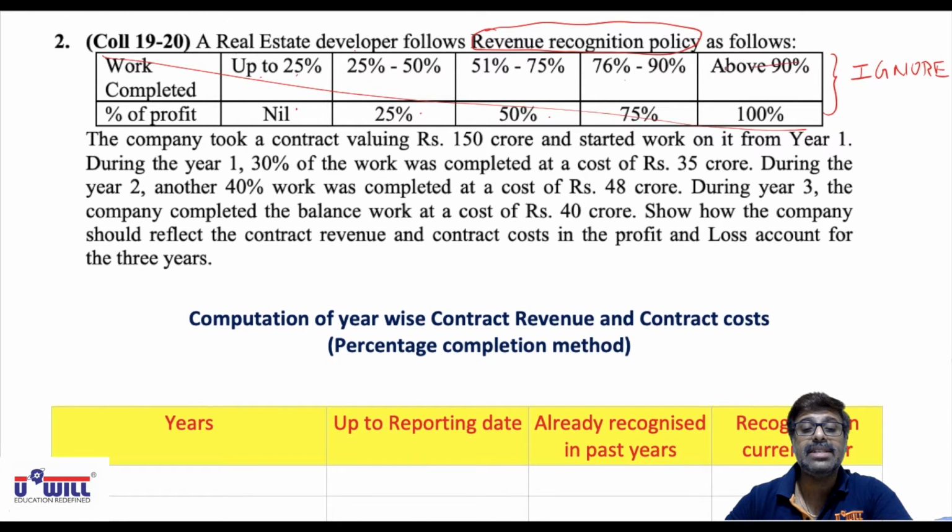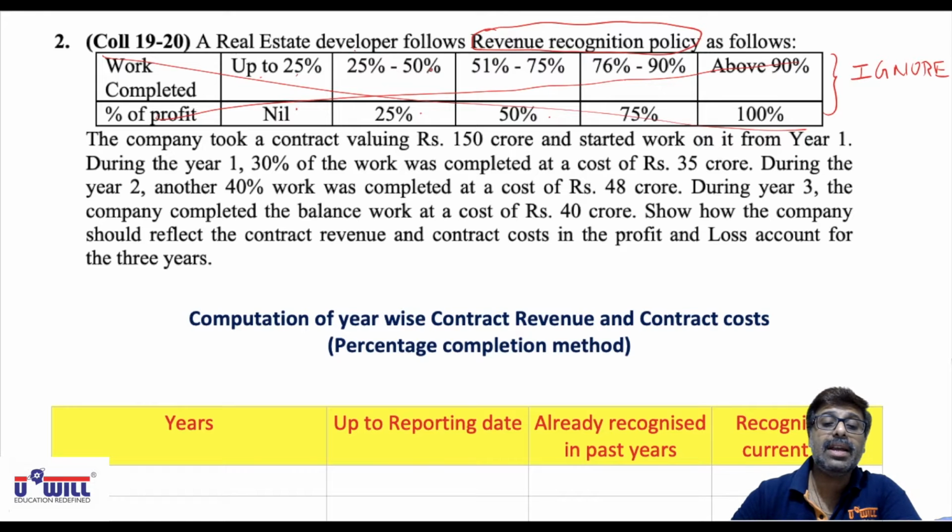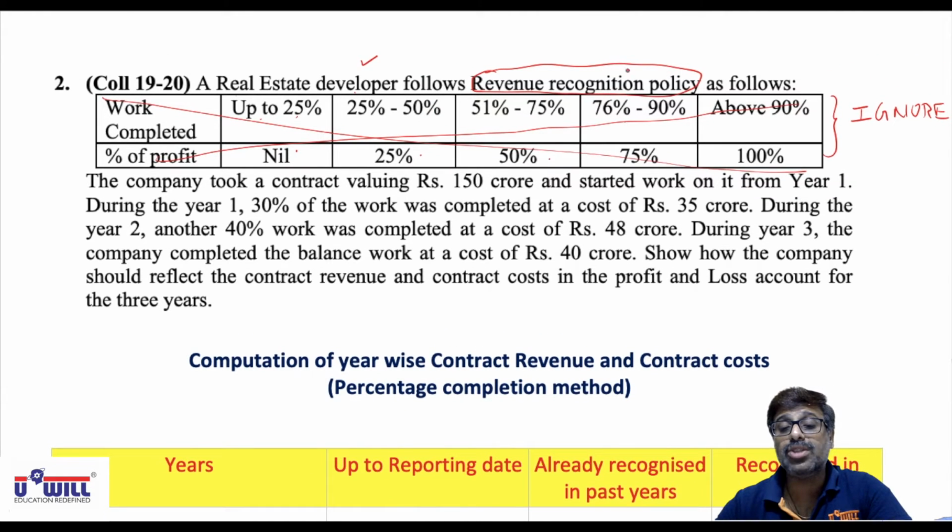Just ignore it. Reason: any real estate developer cannot follow his own revenue recognition policy. He has to follow AS9 only. Or he can follow contract costing methods where up to 25 is nil, 26 to 50 is 1/3, then 2/3.